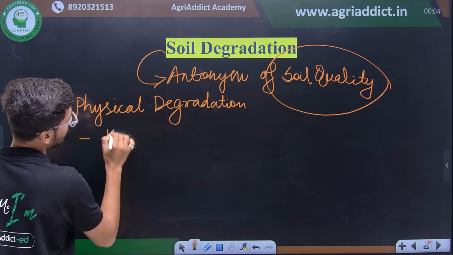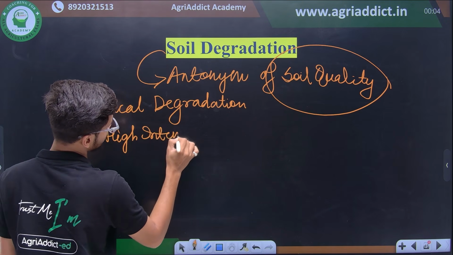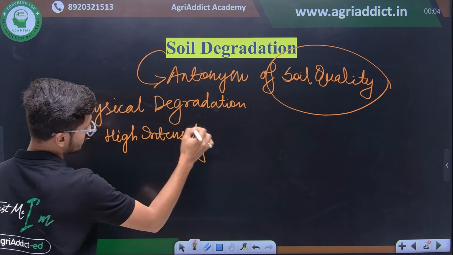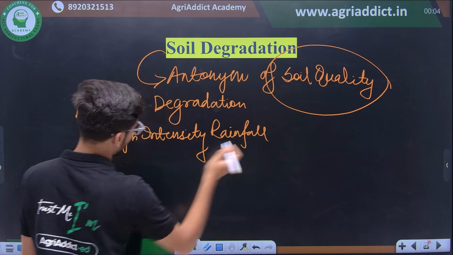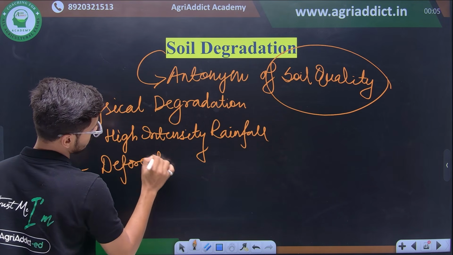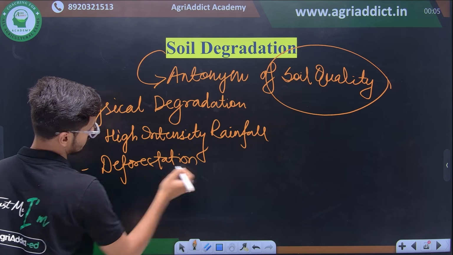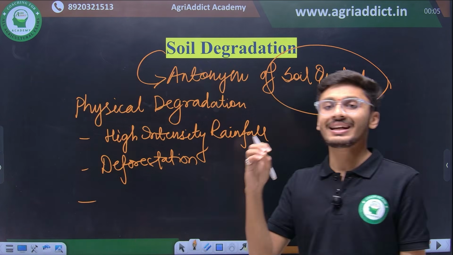So, it can include high intensity rainfall, then deforestation, urbanization, and various other physical degradative processes which can lead to soil degradation.